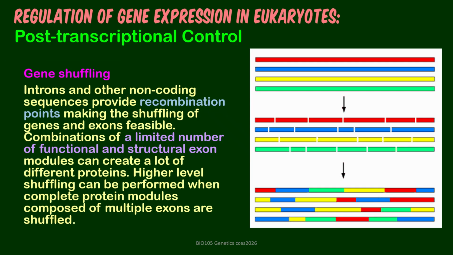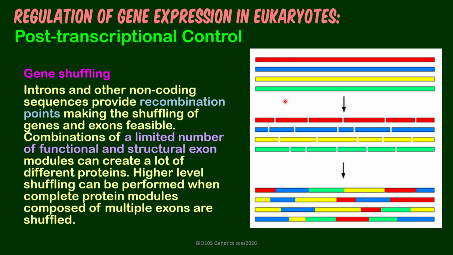Then we have gene shuffling. And this one is demonstrated by recombination at the simplest level. But there has been shuffling that has taken place throughout evolutionary stages.